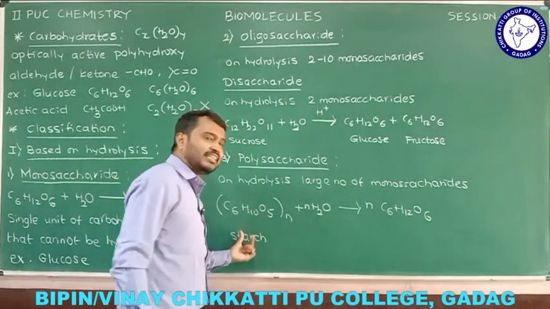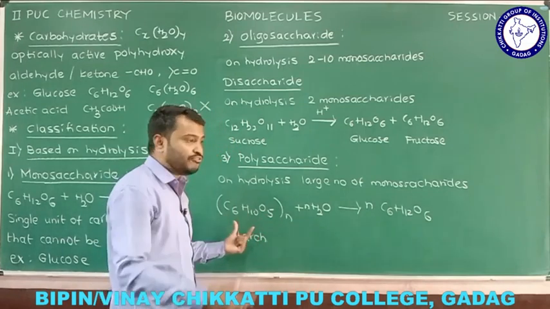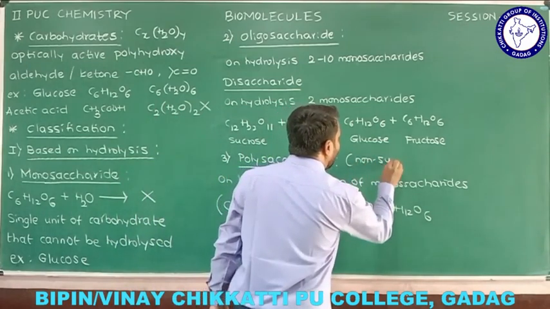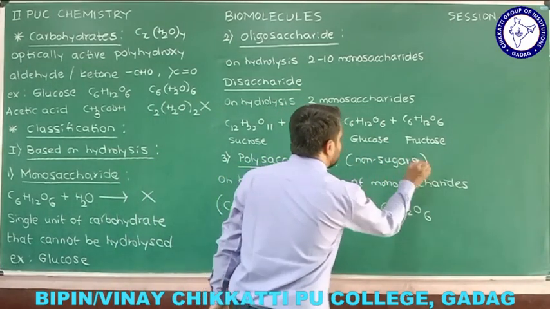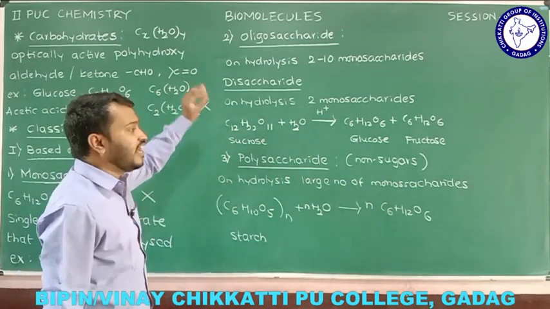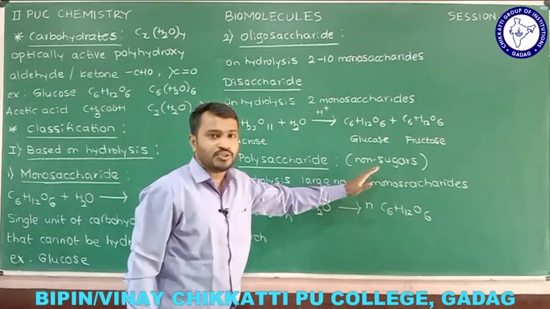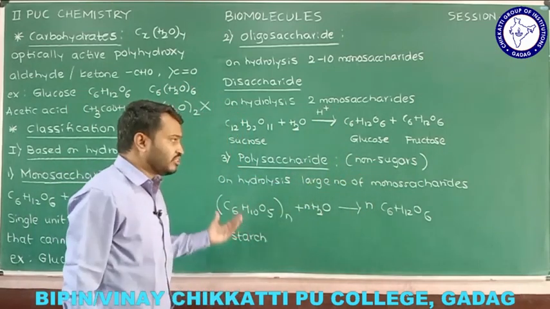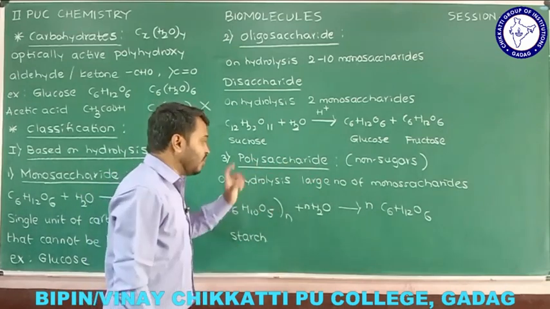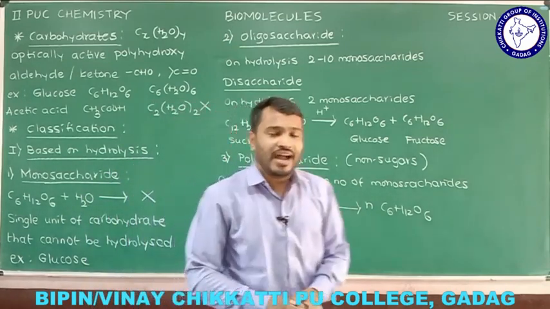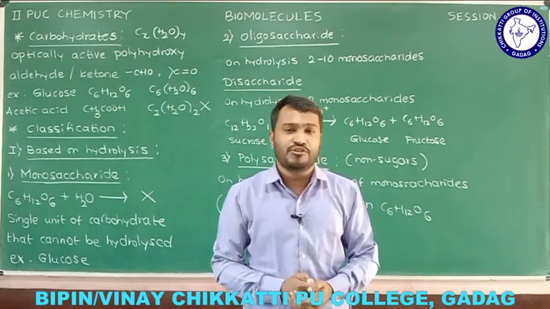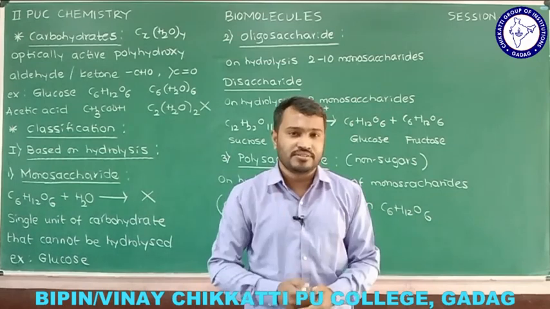Whereas if you taste starch, you are not going to feel any sweetening effect, therefore polysaccharides are called non-sugars. Try to know that one, this is important: non-sugars. So monosaccharides and oligosaccharides are sugars, whereas polysaccharides are non-sugars. Why? Because an example like starch won't give the sweetening effect. So that's why we call polysaccharides non-sugars, and that is the first criteria, the classification of carbohydrates based on hydrolysis.